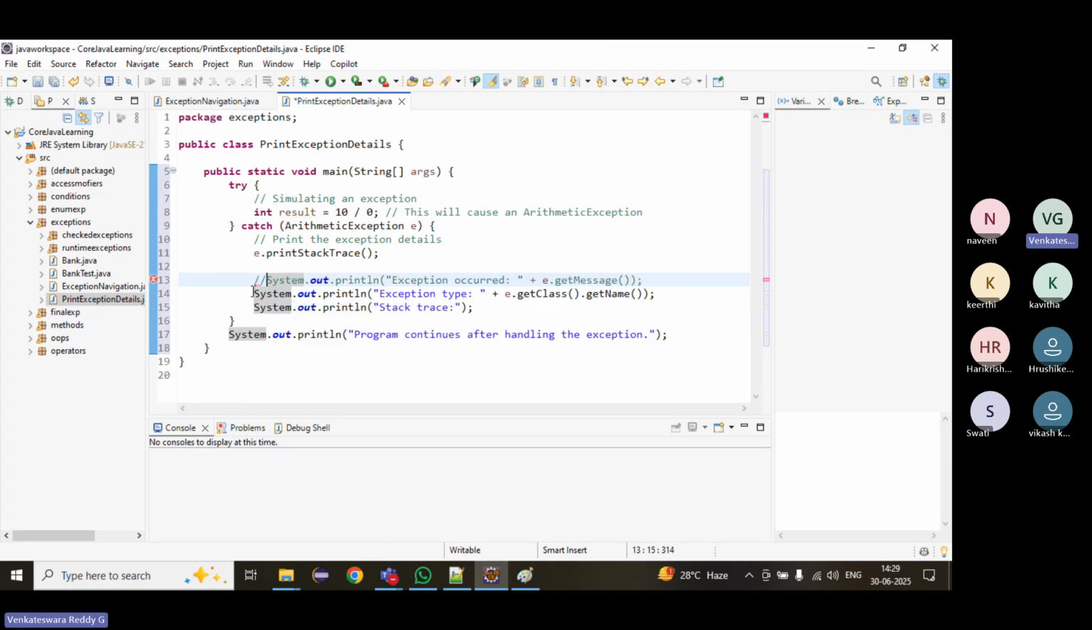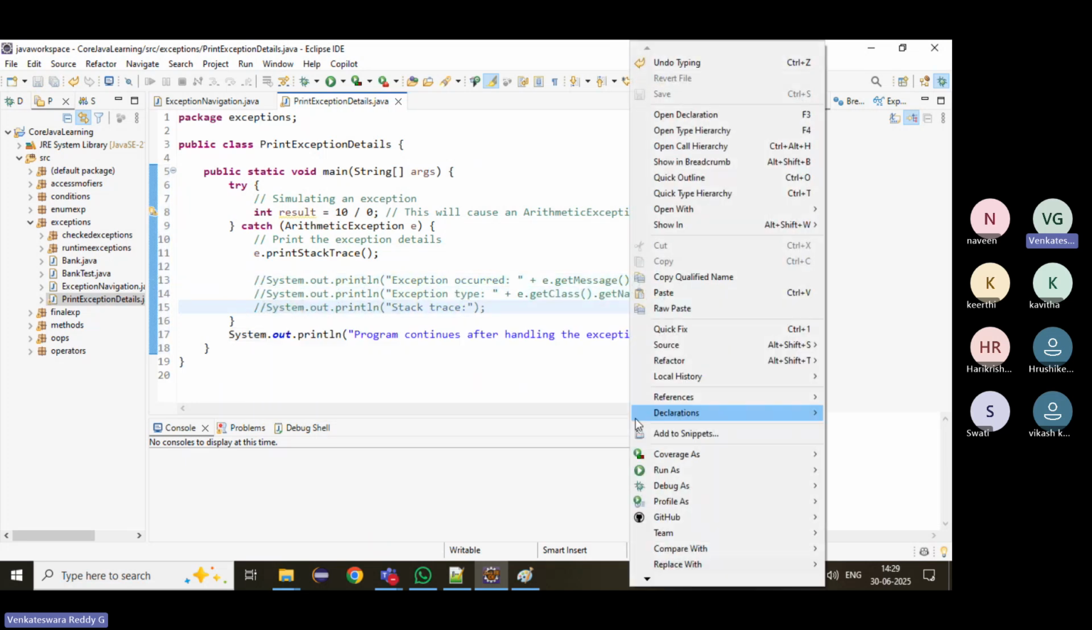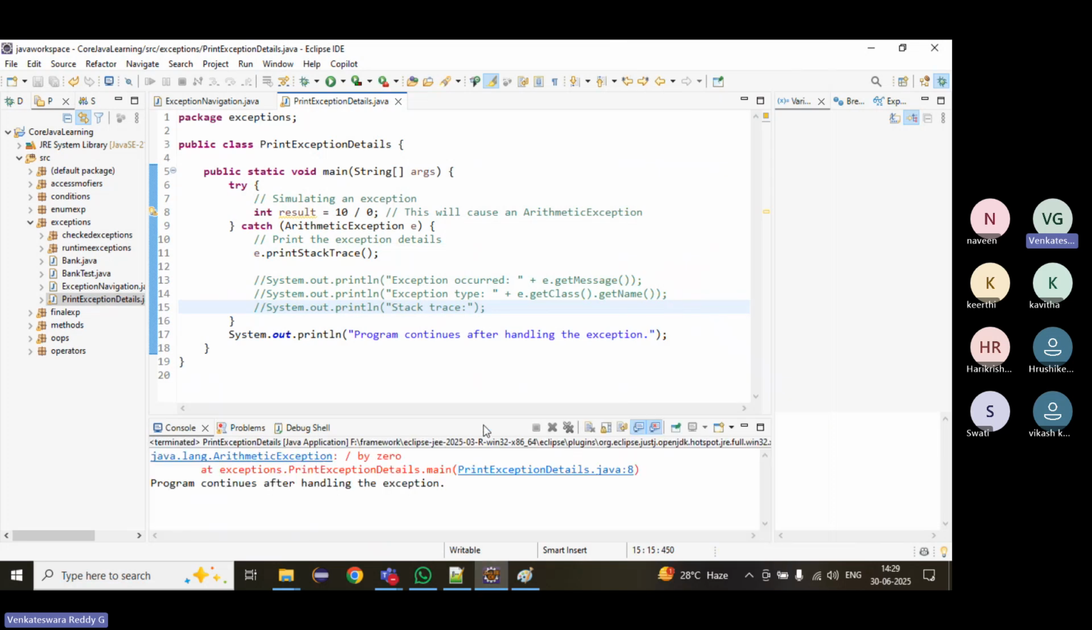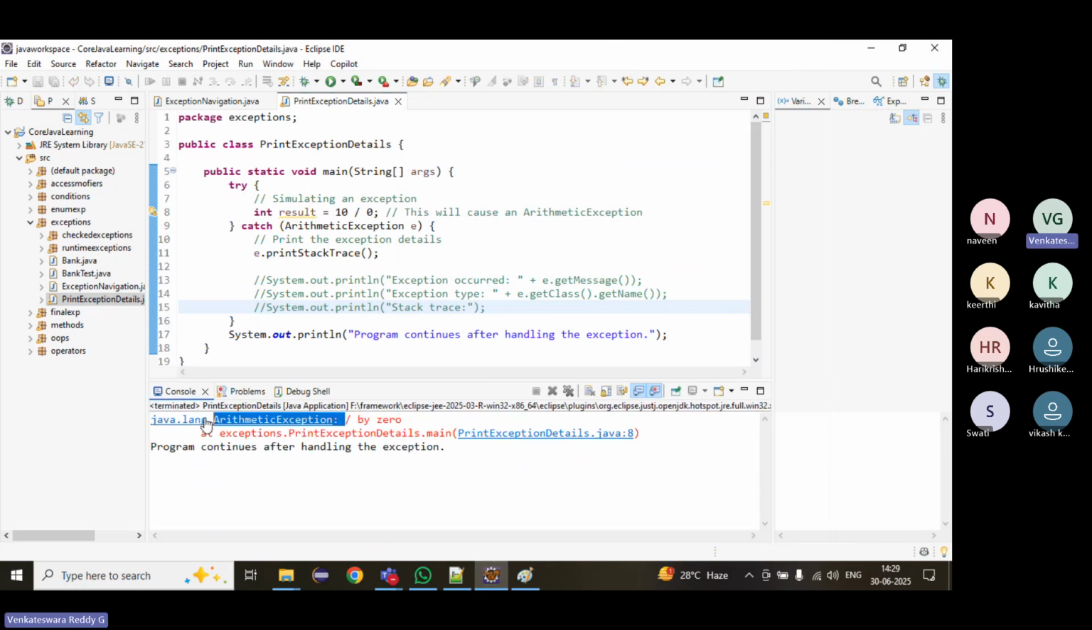Suppose I print the stack trace. Every exception contains three details. One is the exception name, the second is the reason, the description of the exception. The third one is the stack trace. What is the stack trace? How the call happened, from where to where the call happened. By using this, we can understand where the exception occurred.